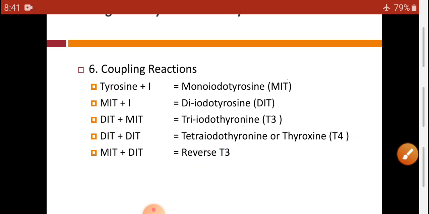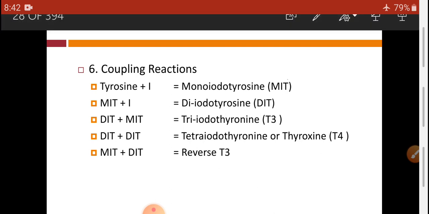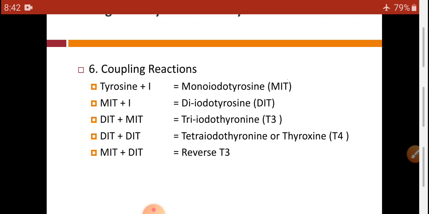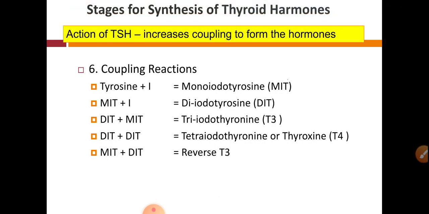So this is all about the stages of synthesis of the thyroid hormones. Here the action of TSH is that it increases the coupling to form hormones.